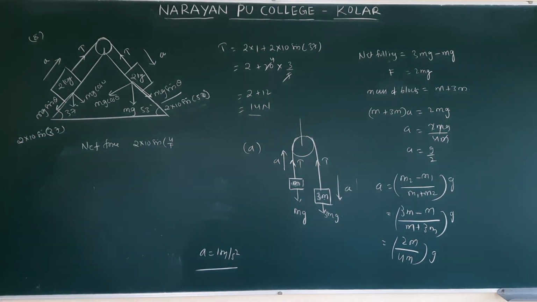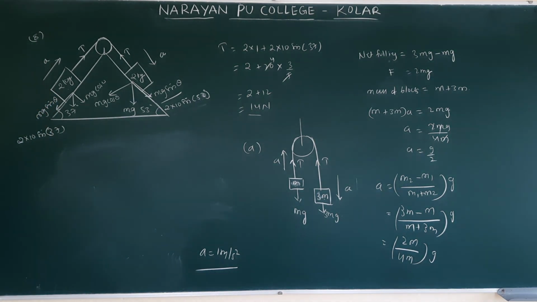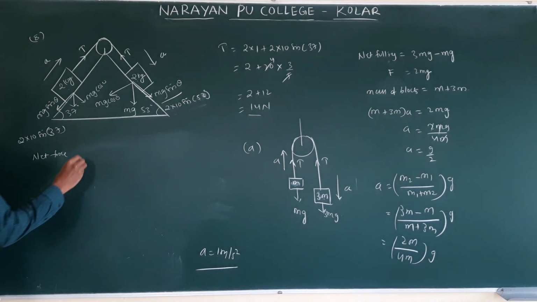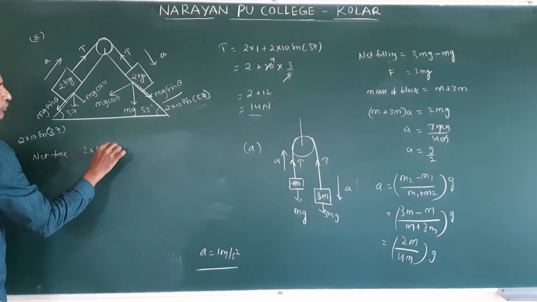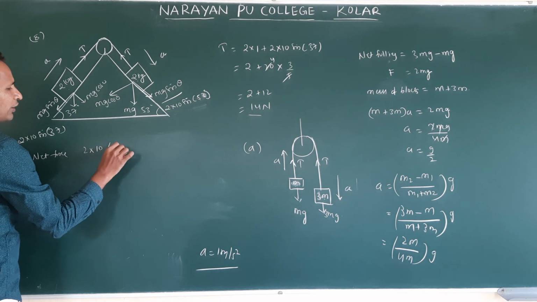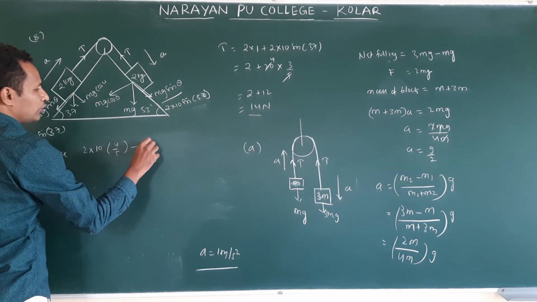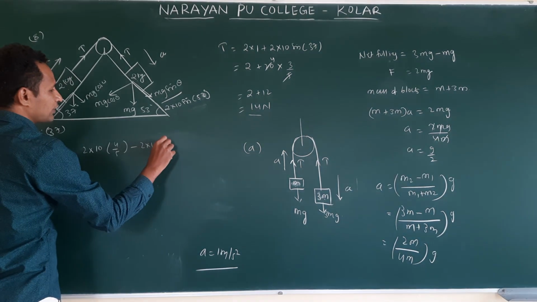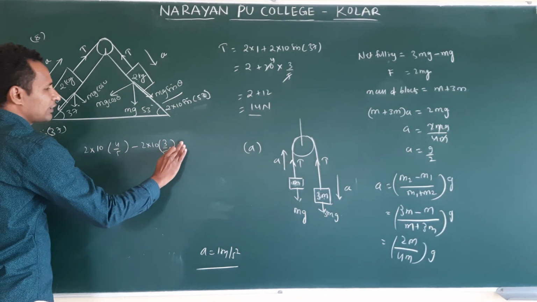Here this space is not enough, okay, I am finding the net force. This is dominating, so 2 into 10 into sine 53, already taken as 4 by 5, minus, this is going up, so 2 into 10 into 3 by 5. This is the net force. Am I correct or not?